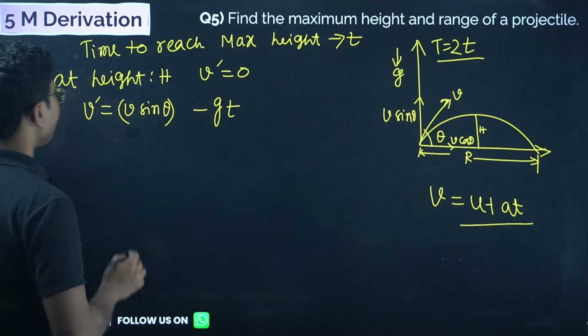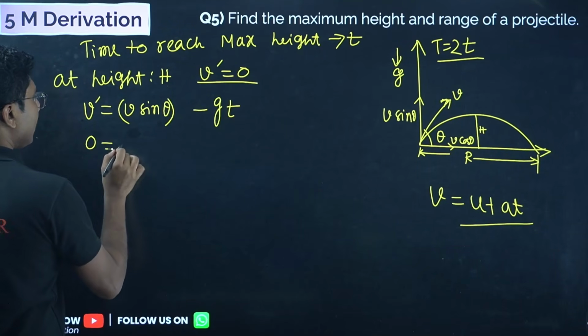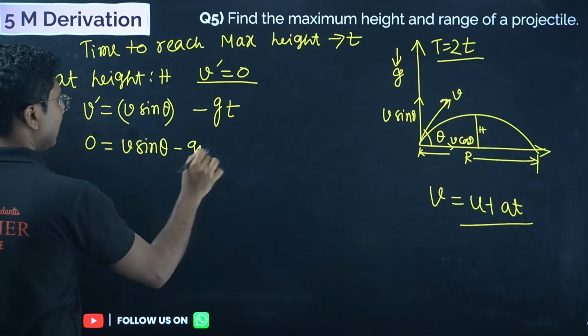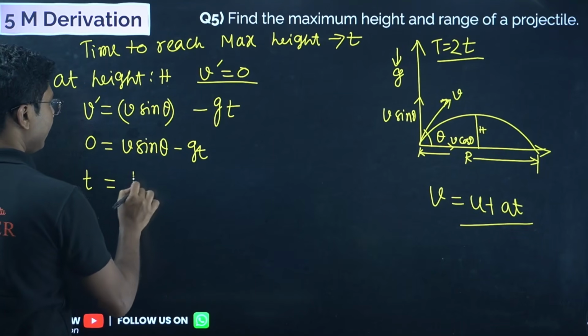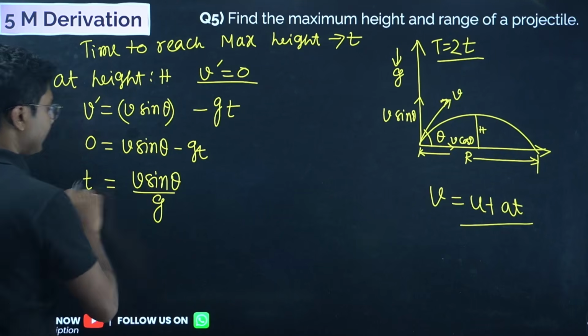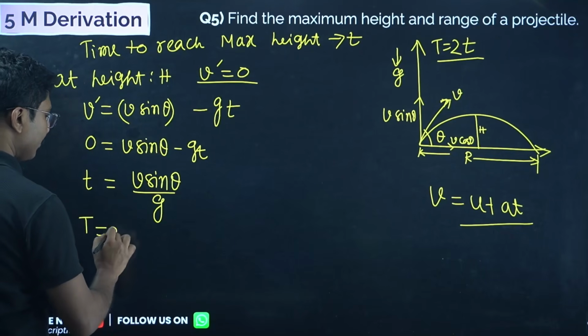At the maximum position v dash is 0, so 0 equals v sin theta minus g t. So t equals v sin theta by g.